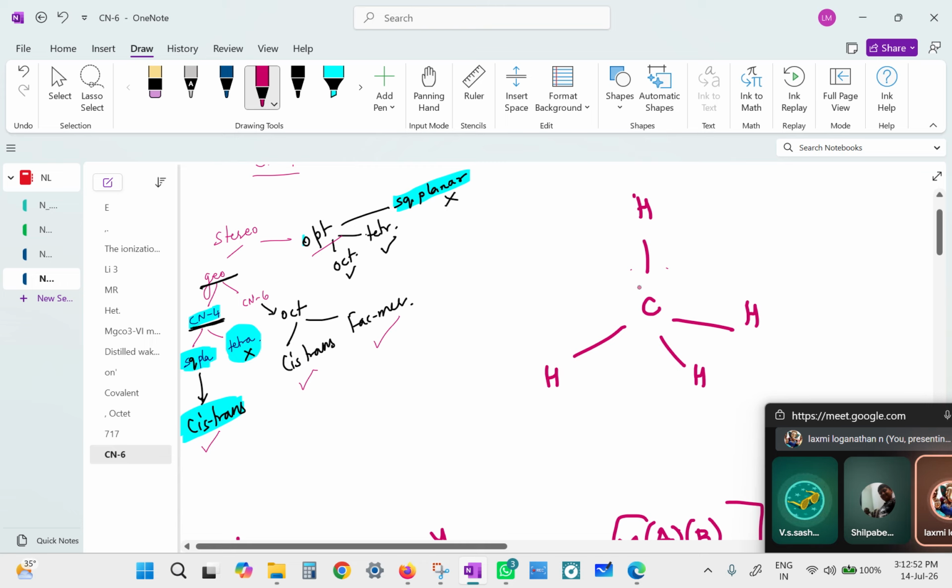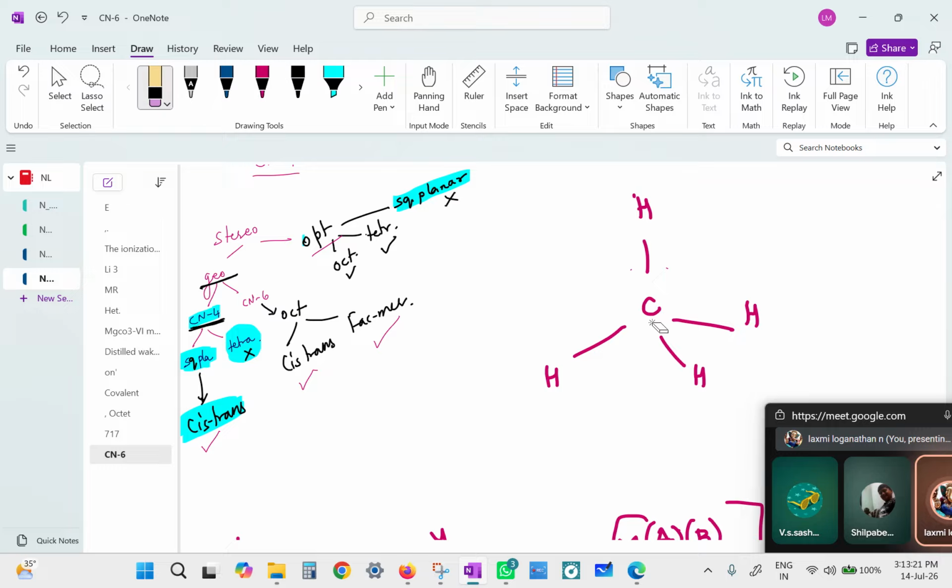109.5. I'm not sure with the exact value. 109.5, 109.5, 109.5. 120 is trigonal planar. So every one is as close as the other pair, right? It is equidistant. Each of the ligands is equidistant from the other three. So it is not possible for us to think about, okay, this is close by and this is far away, right?